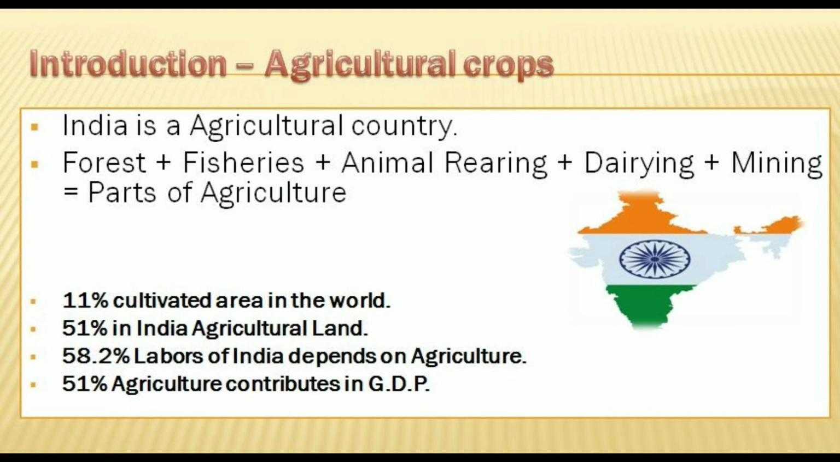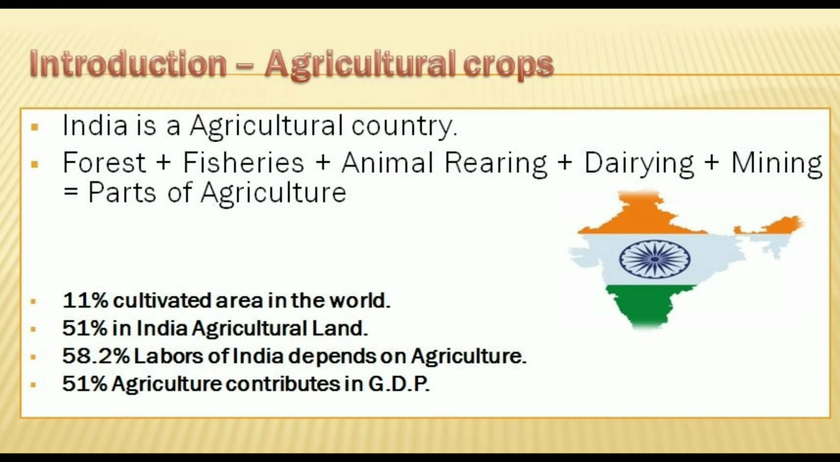Forest, we all know what it is. Fisheries means fishing. The people who do fishing and they earn from it. Animal rearing means animals से related जो farmings होती हैं. Dairying, the milk production, and mining means the industries who are doing the work of mine. मतलब अलग अलग खदानों में से खुदाई जो करते हैं. Is it clear to everyone?